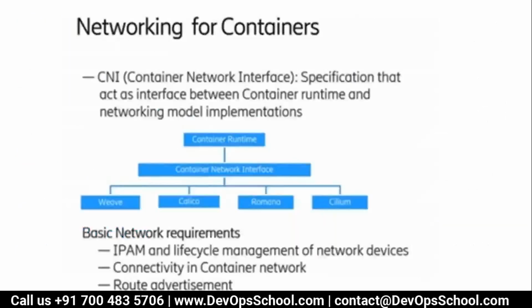Most of the products are free and open source. So now you look at this here. What is a CNI? CNI, container network interface, is the specification that acts as an interface between the container runtime and the networking model implementation. Container runtime means Docker, and networking model implementation means the ones I was talking about. So look at this here: container runtime, which is Docker, the container network interface, and then different models like Weave, which we installed, Calico, Romana, Cilium, and all that.